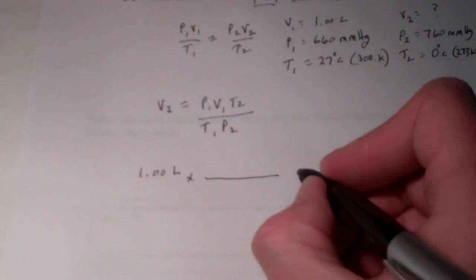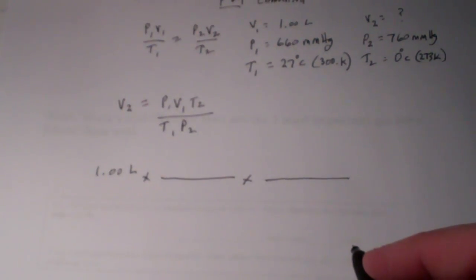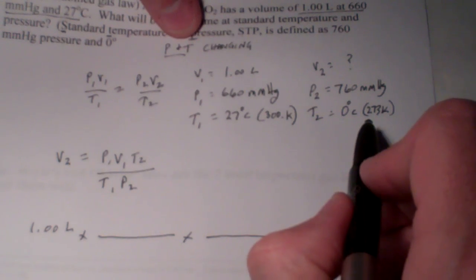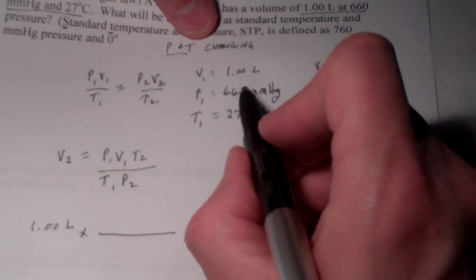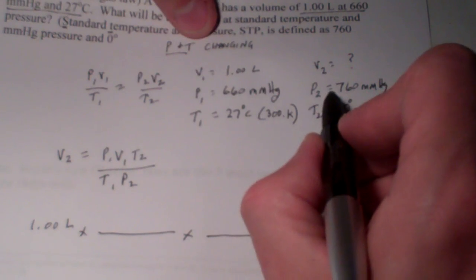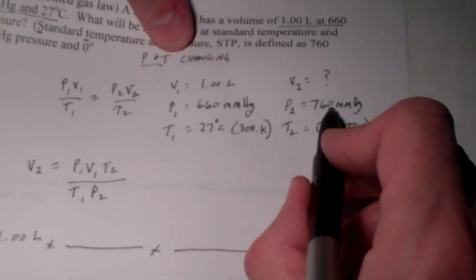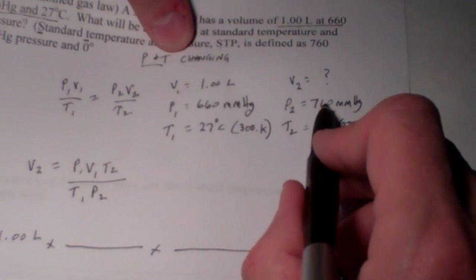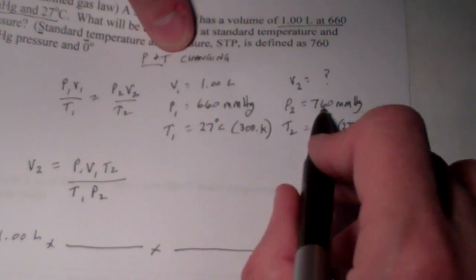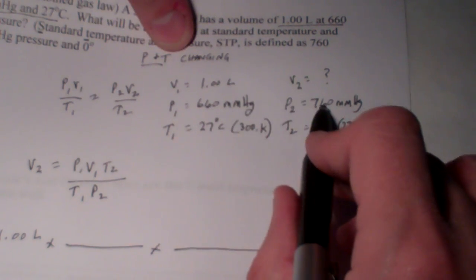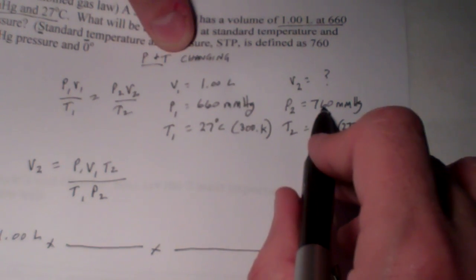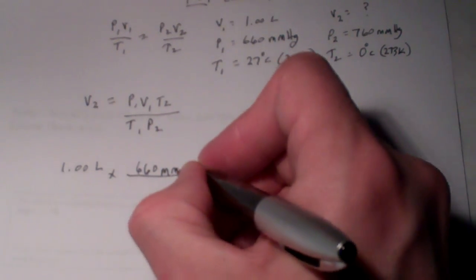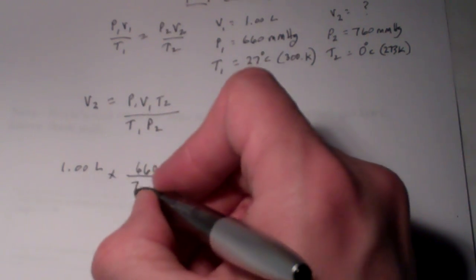And I'm going to multiply by 2 fractions this time, because it's the combined gas law. I'm changing both pressure and temperature. So let's decide what number goes on top in both situations. Pressure goes from 660 to 760. Pressure gets bigger. Now what do I expect to happen to the volume of a gas when pressure increases? That's Boyle's law. That's the inverse relationship. When pressure gets bigger, volume gets smaller. So I'm going to put the smaller number on top of my first fraction.